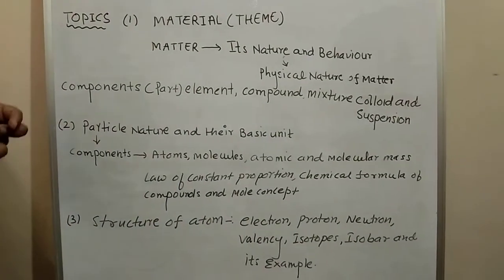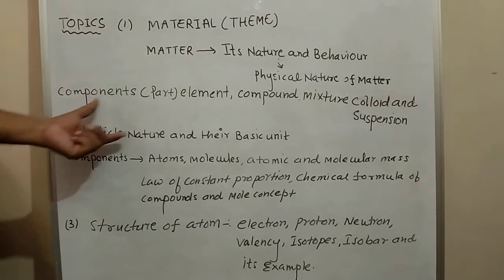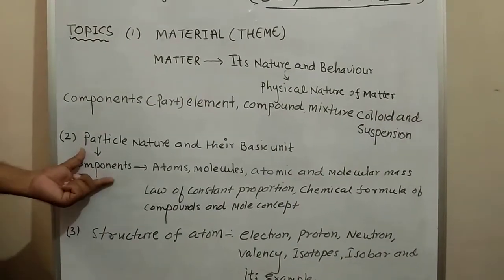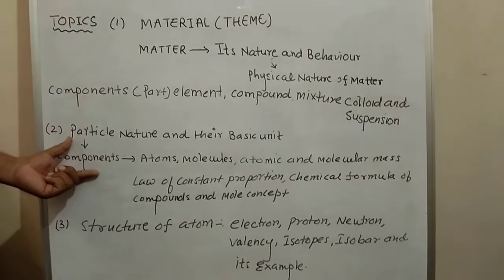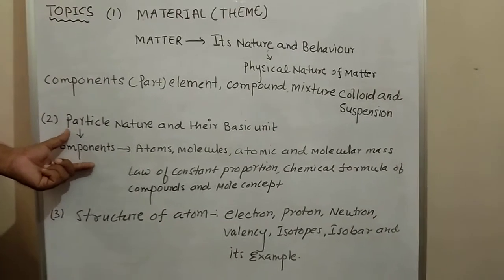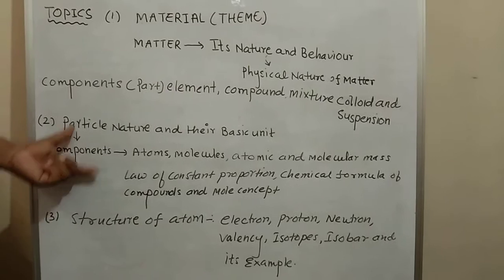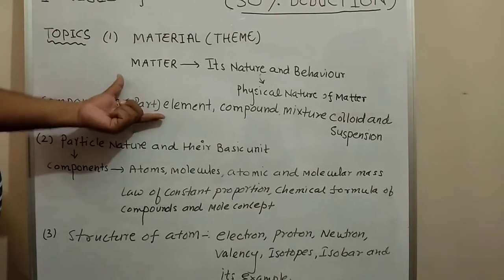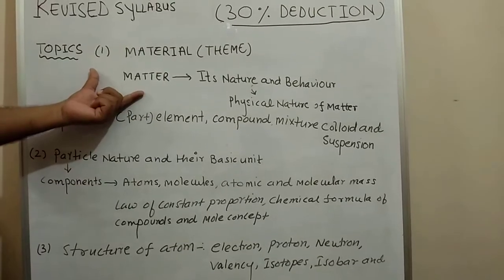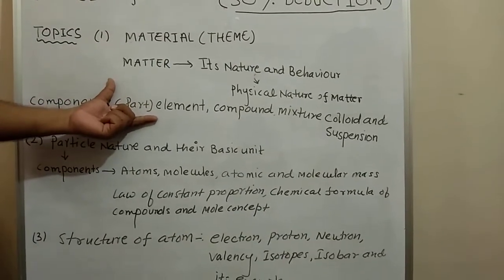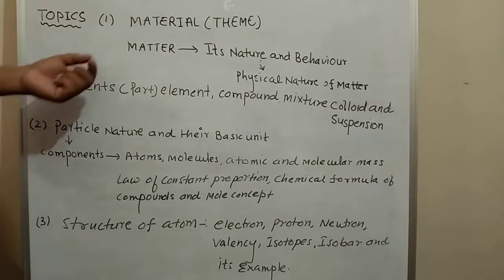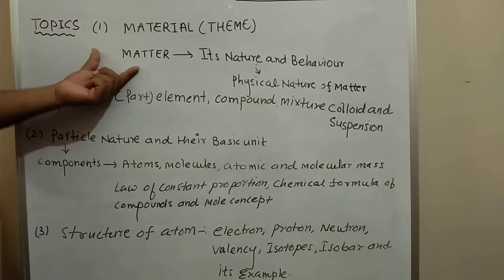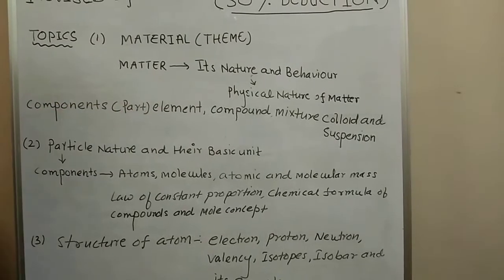This topic is related to the third chapter of chemistry, that is atoms and molecules, and also to the first and second chapters, that is matter in our surroundings and is matter around us pure.